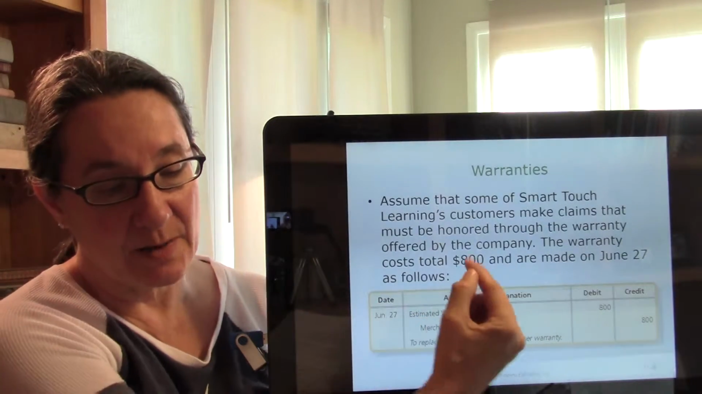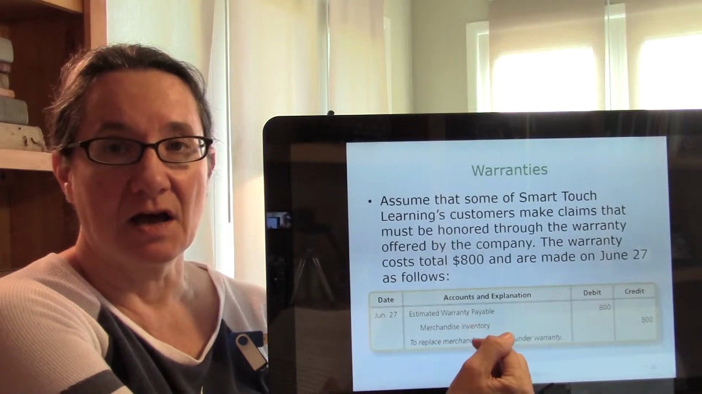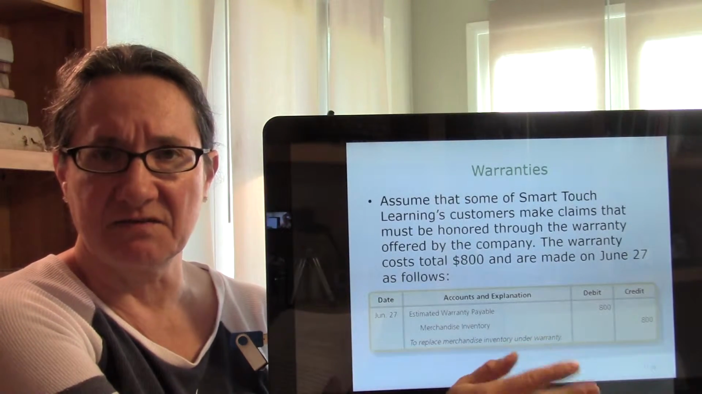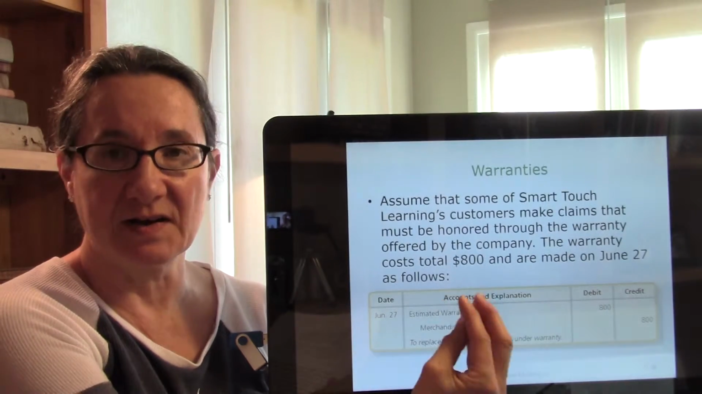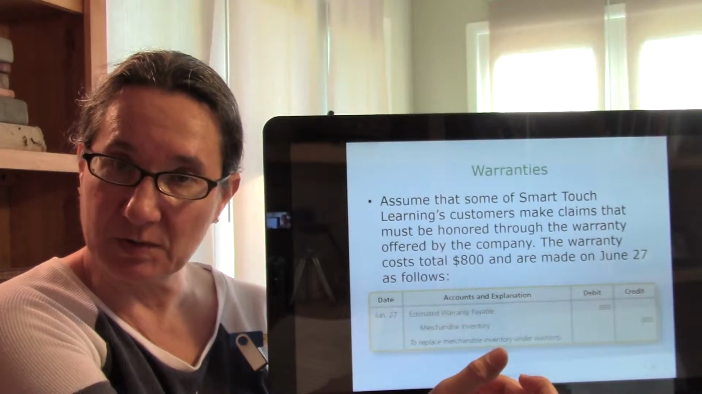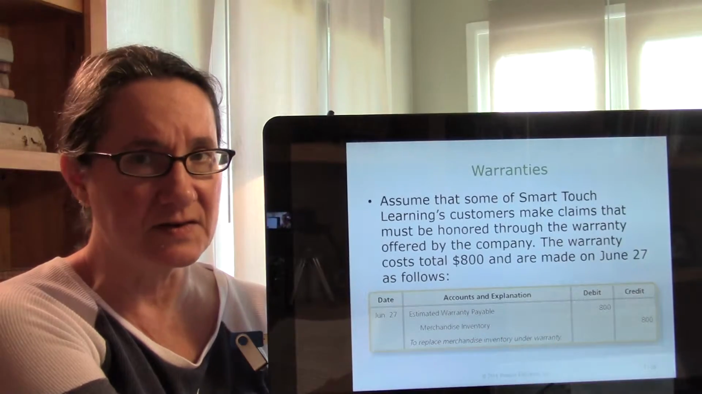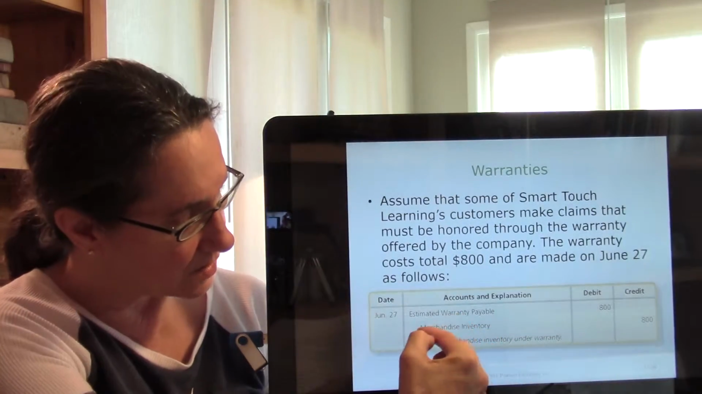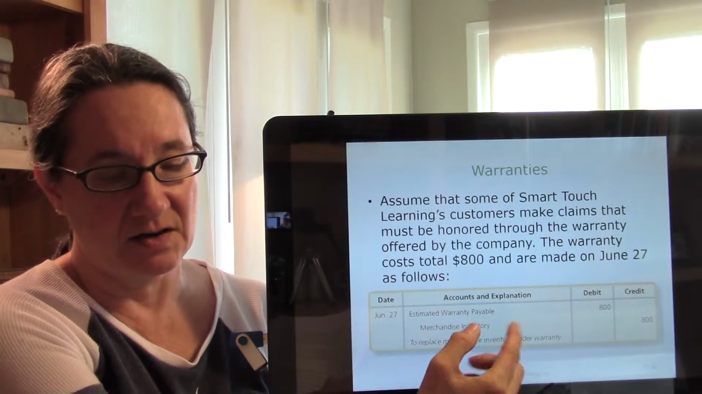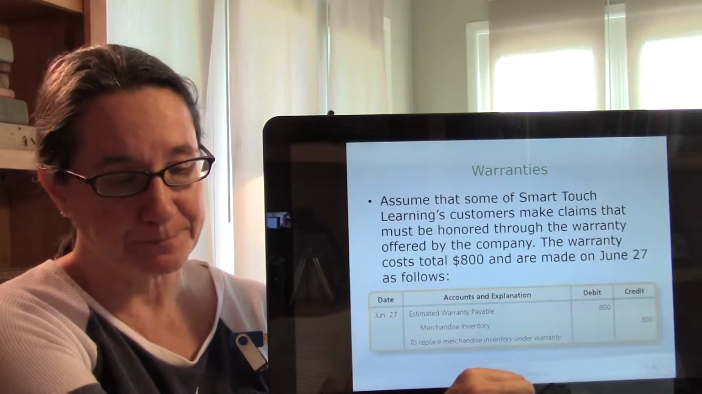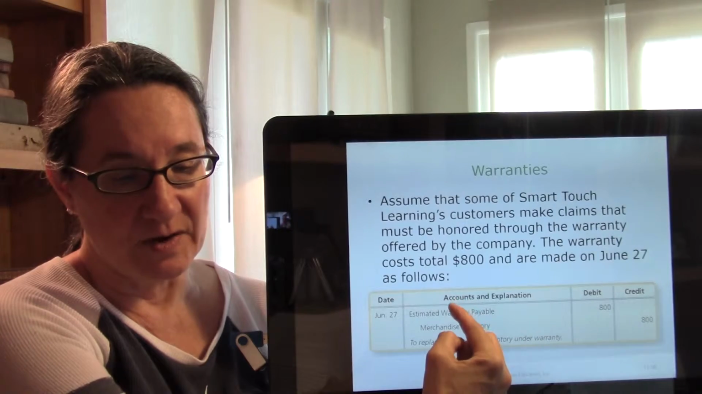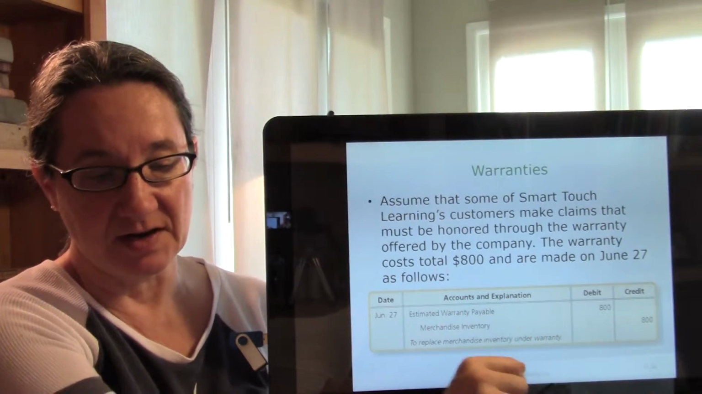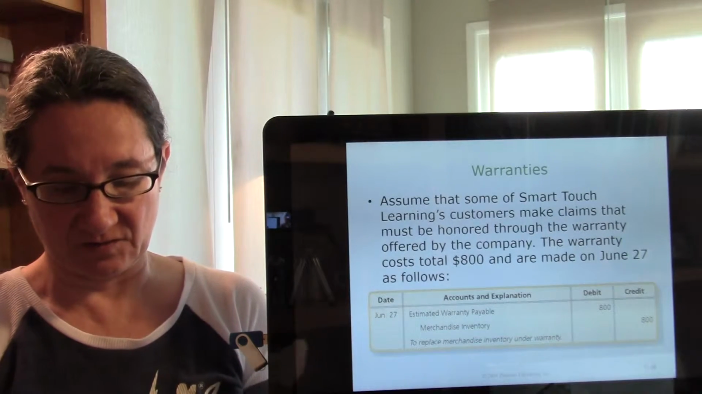So what happens is, in this case, they replace the damaged or defective merchandise. So that means we've got to take merchandise out and give it to those people because they said, hey, your warranty says I can get a new one because this one isn't working right. So $800 worth of stuff got brought back under warranty. So we take that warranty payable and reduce it, and then we take merchandise inventory and give them some merchandise inventory.